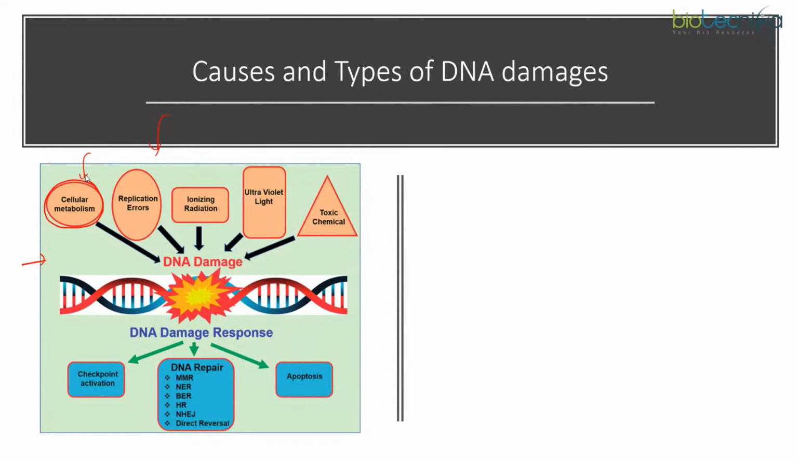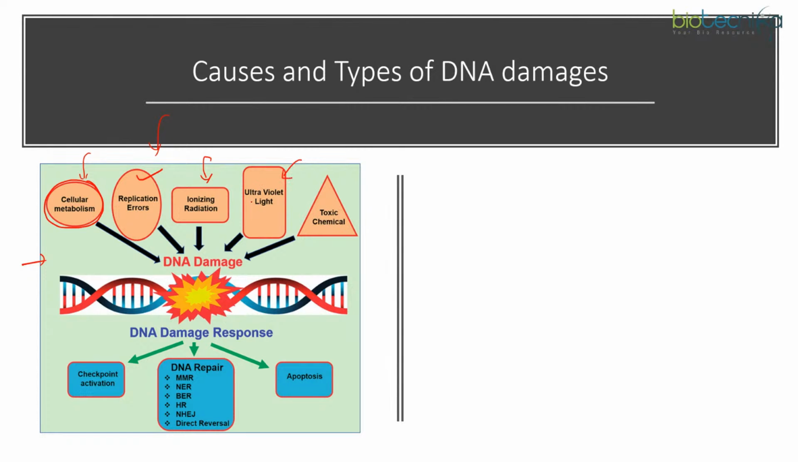Okay, and apart from that, replication errors. Although replication is quite an efficient mechanism, even then there are chances that replication errors may happen, and because of that, double strand or single strand breaks could be generated. Ionizing radiations like cosmic rays or the radiations which appear because of radioactive decay can cause single strand breaks or double strand breaks to appear.